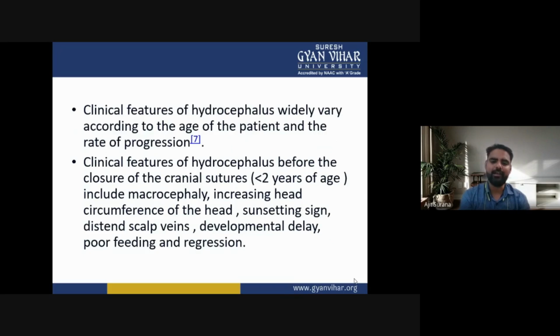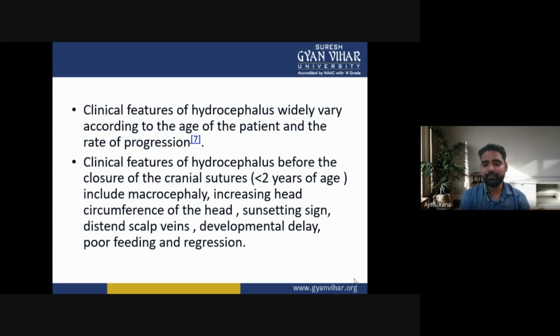Clinical features of hydrocephalus before the closure of the cranial sutures, that is, less than 2 years of age, include macrocephaly, increasing head circumference, sunsetting sign, distended skull veins, developmental delay, poor feeding, and regression.